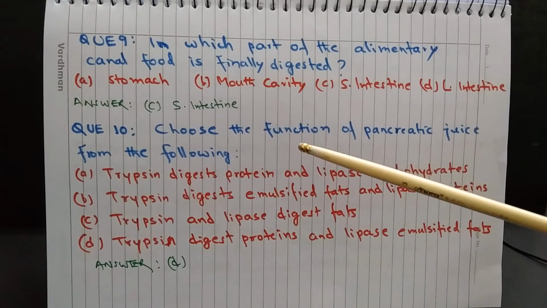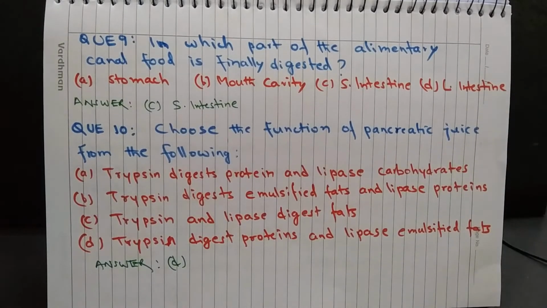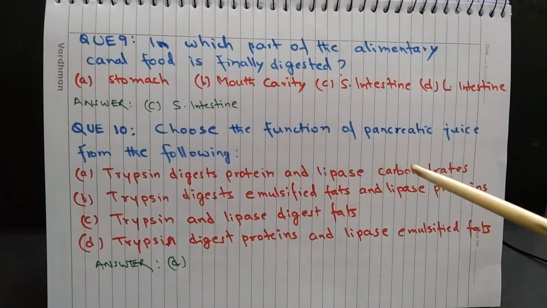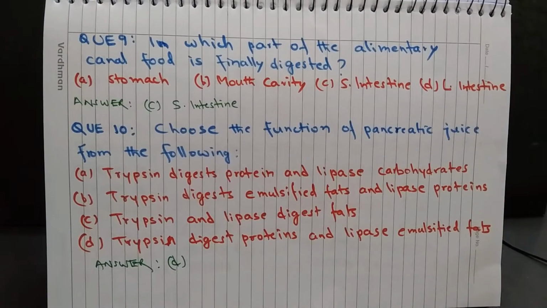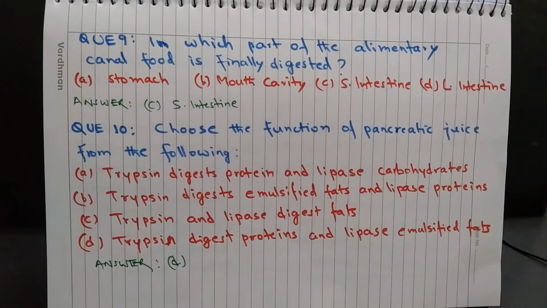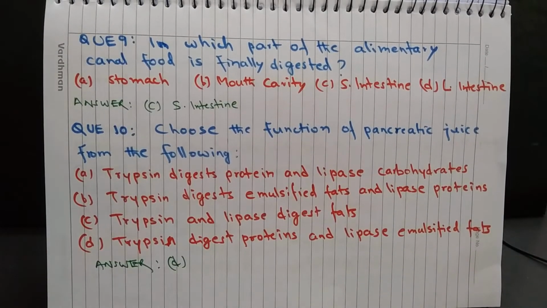Question 10. Choose the function of pancreatic juice from the following. A. Trypsin digests protein and lipase digests carbohydrate. B. Trypsin digests emulsified fats and lipase digests protein. C. Trypsin and lipase both digest fats, and D. trypsin digests proteins and lipase digests emulsified fats. And the answer is D, that trypsin digests proteins and lipase digests emulsified fat.